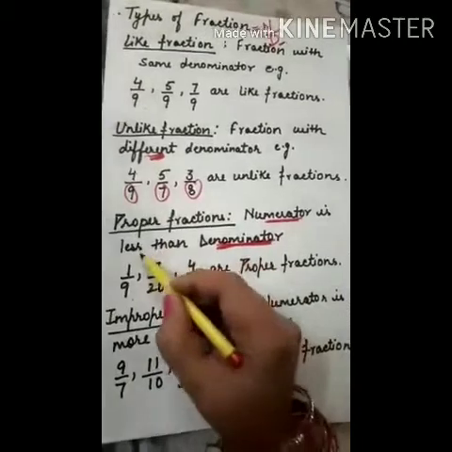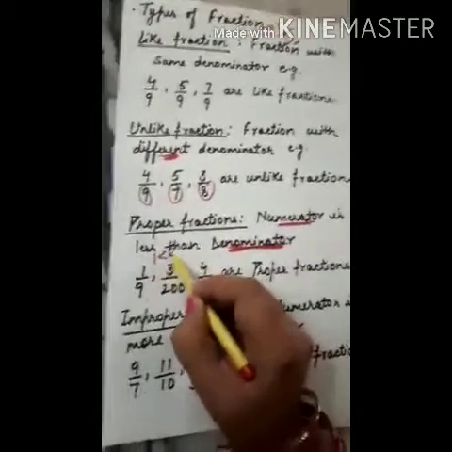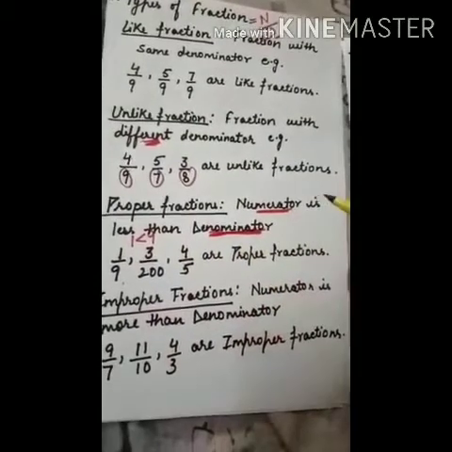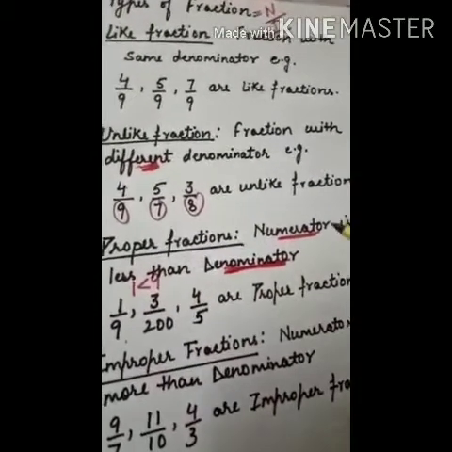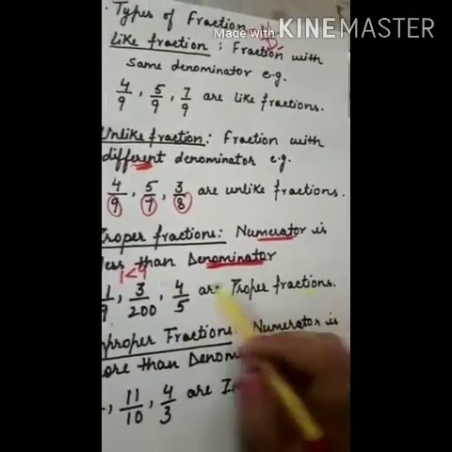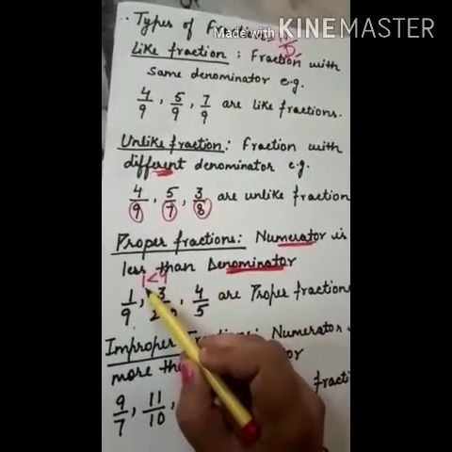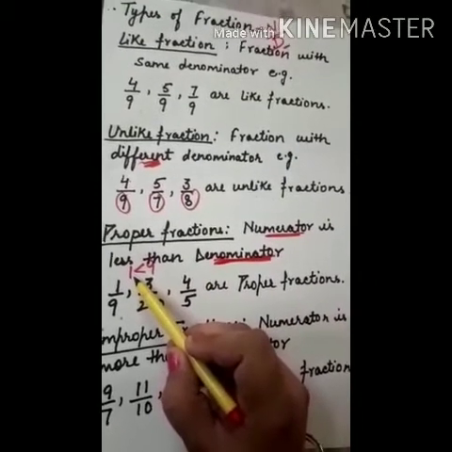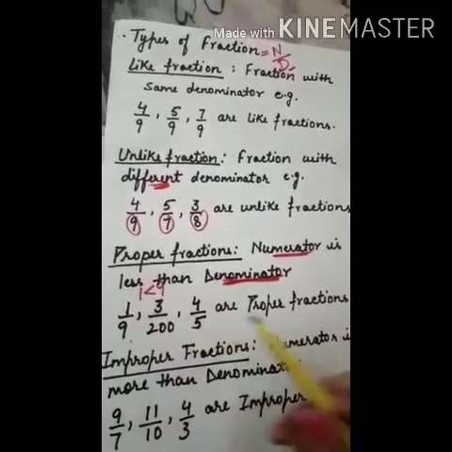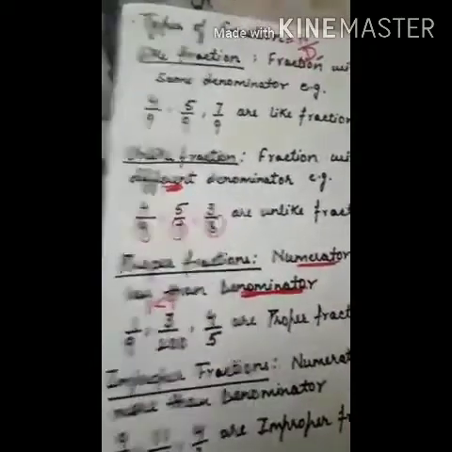Now 1 is less than 9. So when 1 is less than 9, it is a proper fraction, because the numerator, 1, is less than 9 which is the denominator. So it is a proper fraction.